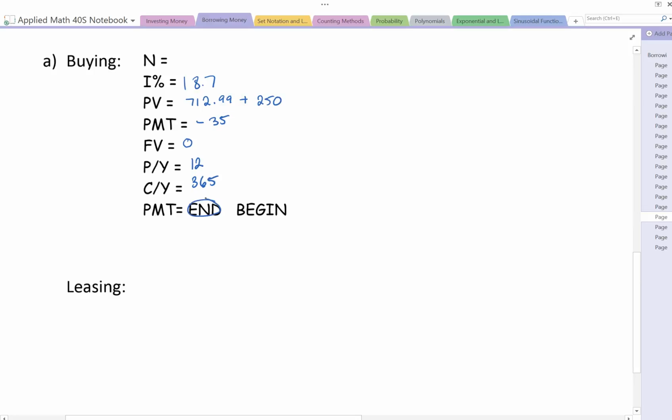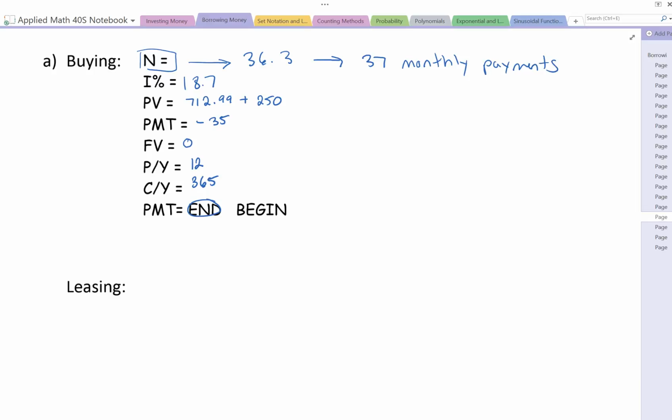Alright, plug all of this into your TVM solver and see how long it takes, and then we're also going to figure out the total cost. So doing that, you get 36.3, which means there are 37 monthly payments. If we figure out the interest, putting this into your calculators from 1 to 37, we get $307.83 paid in interest. So in total,